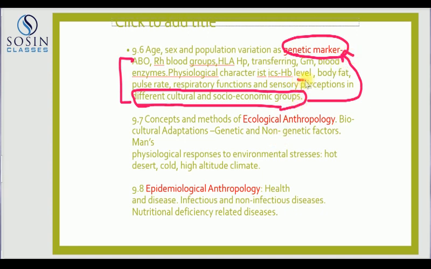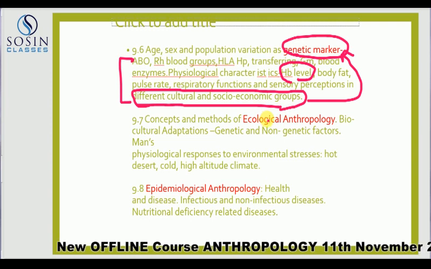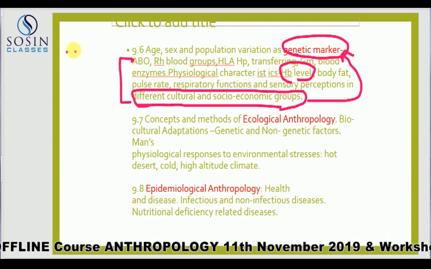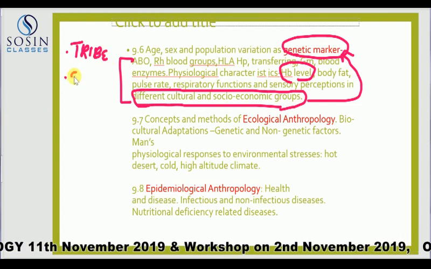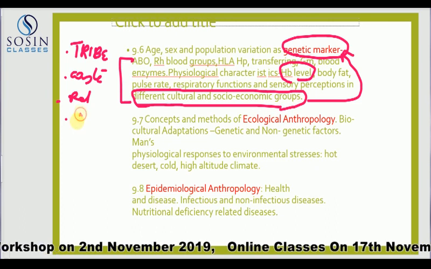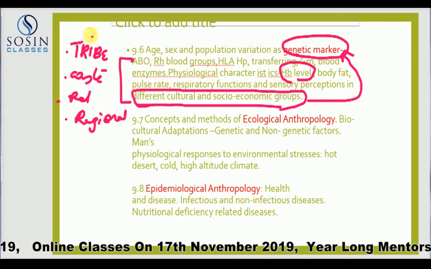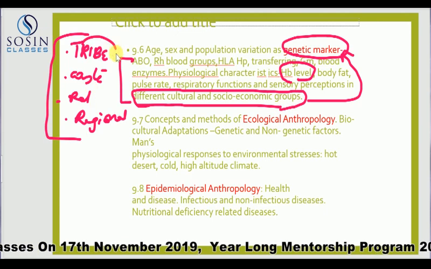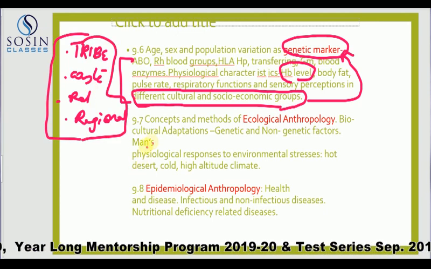So for example, HB levels, how they occur. You basically give a definition, understanding of HBs, but then you have to pick up populations like the tribe, maybe specific caste groups, specific religious groups, specific regional populations. So based on these, you should be able to generate examples of how the variation occurs.